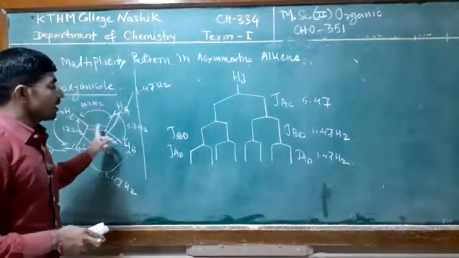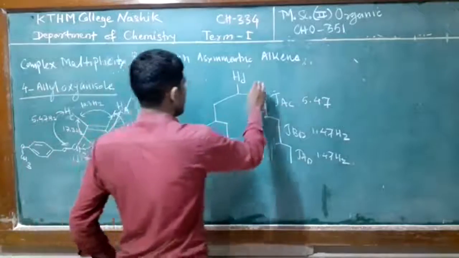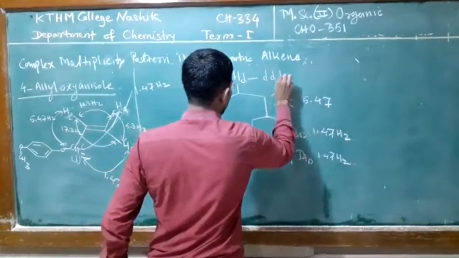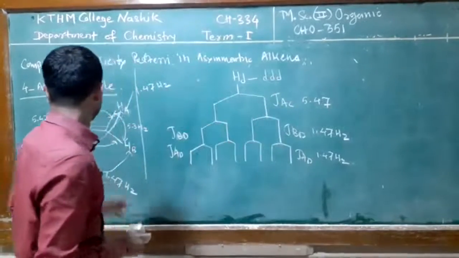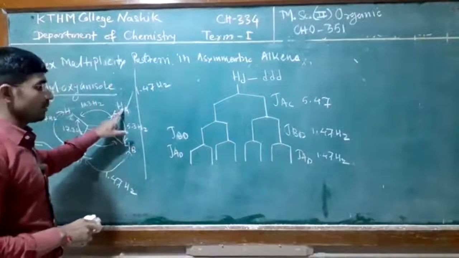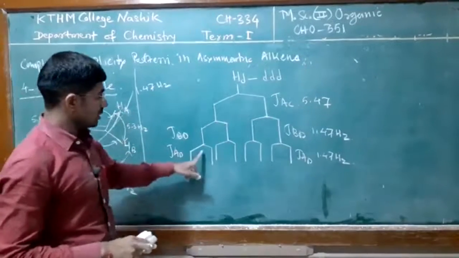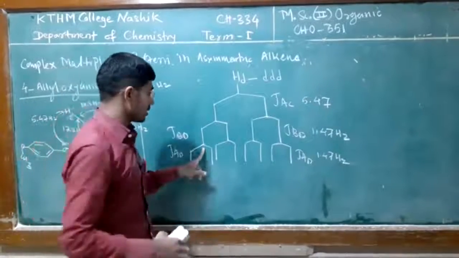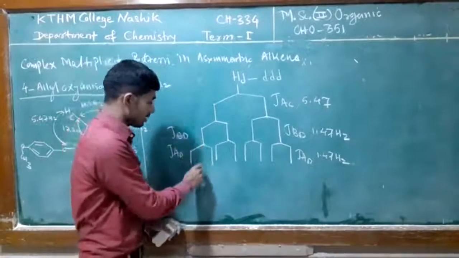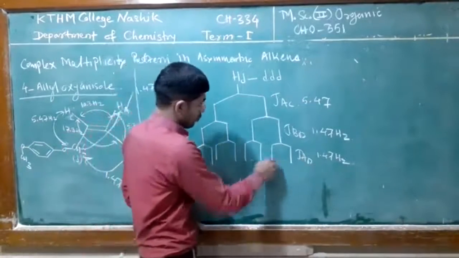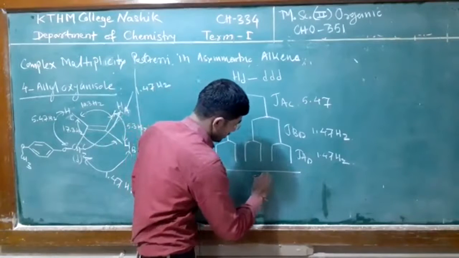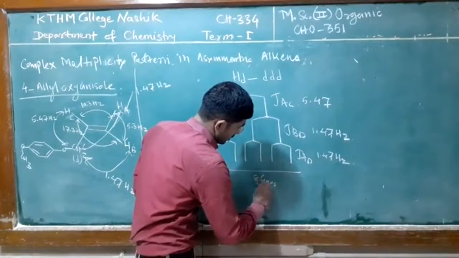So here we get a doublet of doublet of doublet, that is 2, 2, 2, 2. Overall, how many lines here? 8 lines.